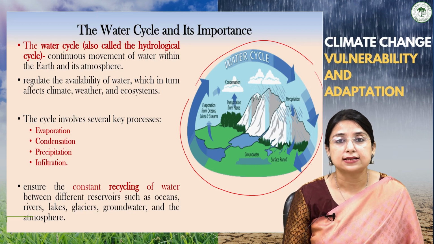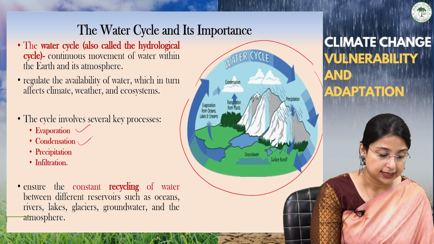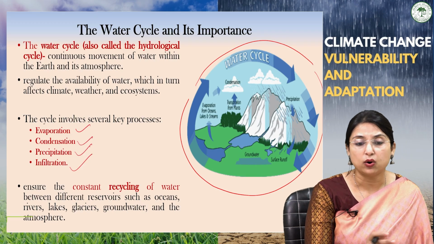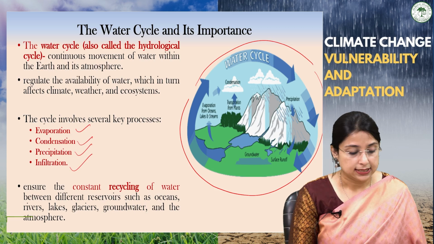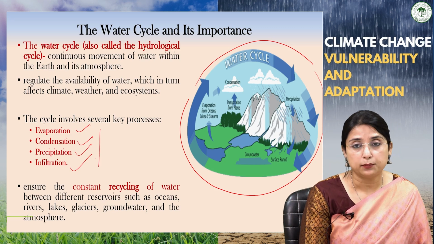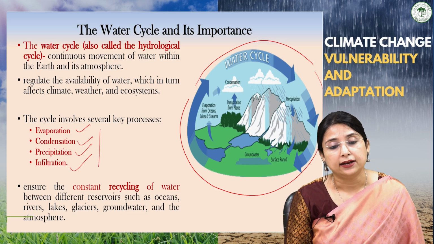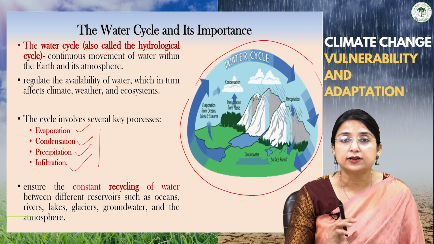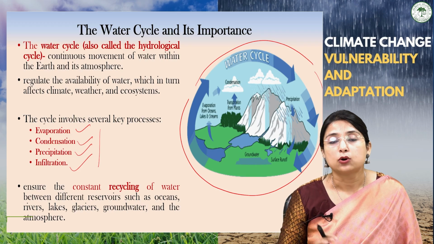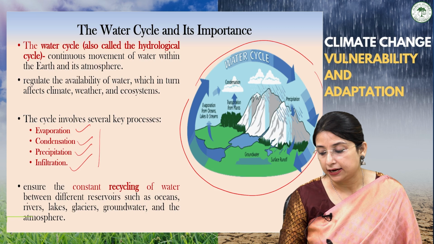There are various processes involved in completing the hydrological cycle, such as evaporation, condensation, precipitation, and infiltration. After infiltration, we also have percolation. These are the several processes which play a very important role in completing the water cycle, that is the hydrological cycle, and which ensure the constant recycling of water between the different reservoirs of the earth, that is oceans, rivers, lakes, glaciers, groundwater and the atmosphere.